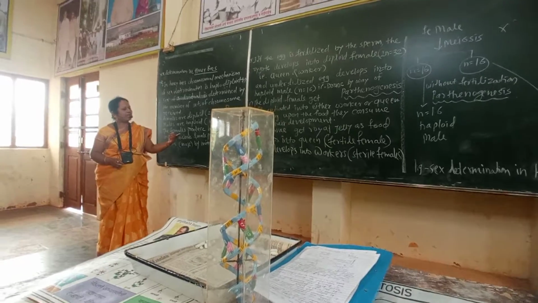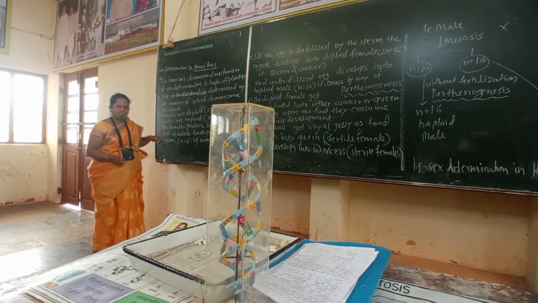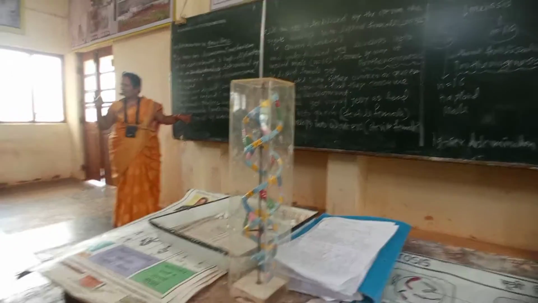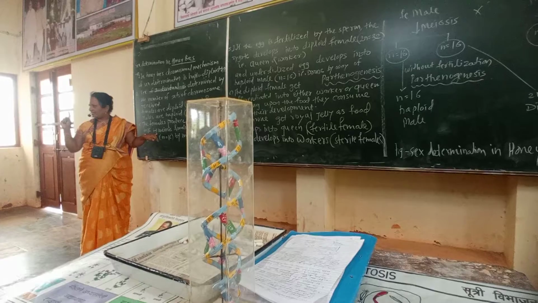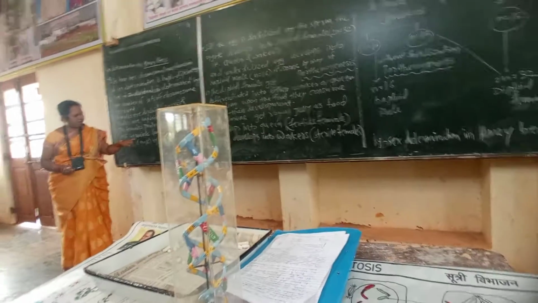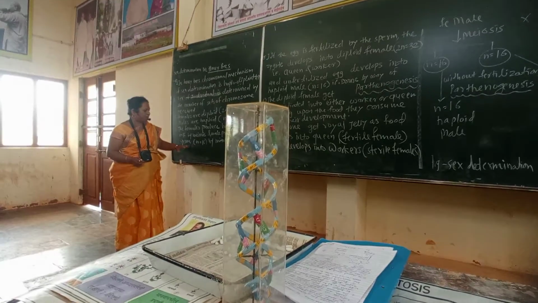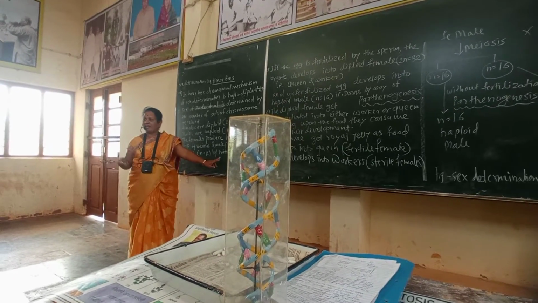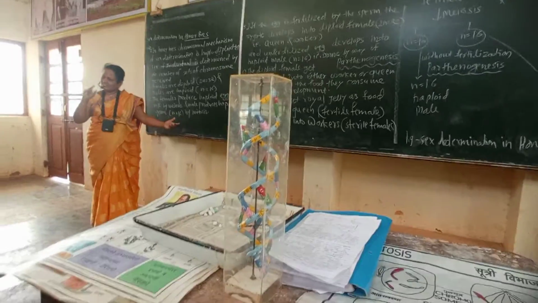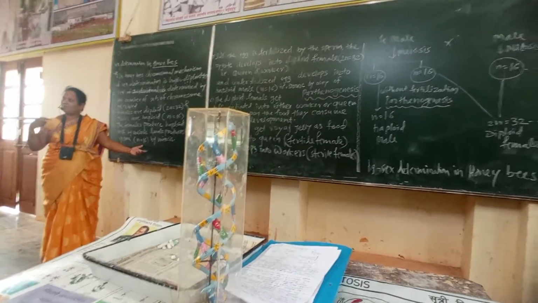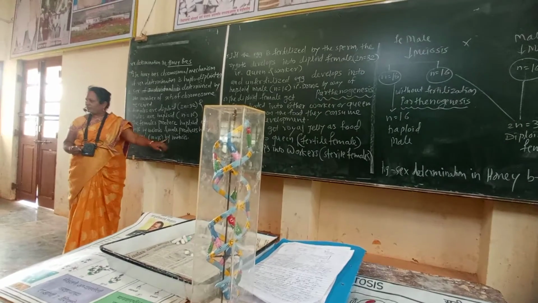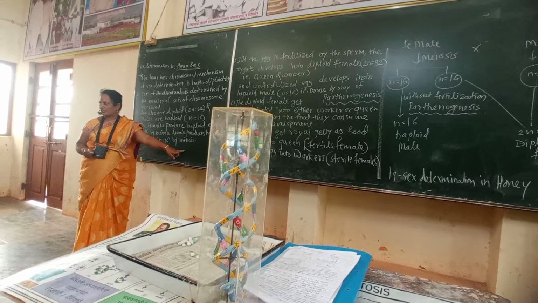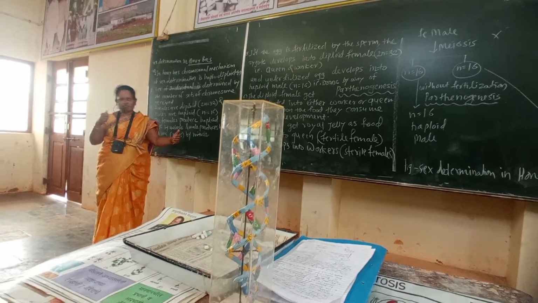The females produce haploid eggs, that is containing chromosome number 16, by meiosis. You know meiosis, reductional division. 32 reduced into 16. And males produce haploid sperms containing 16 chromosomes by the process of mitosis. Why? Males already have 16 chromosomes, and they produce sperms which also have 16 chromosomes. That is equational division, that is called mitosis. Reductional division is called meiosis.